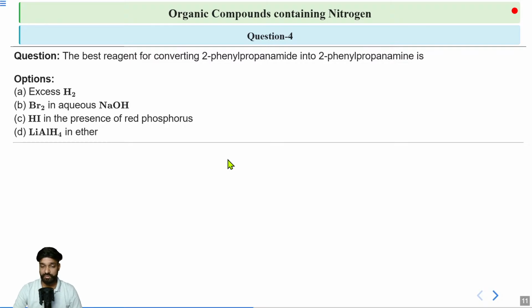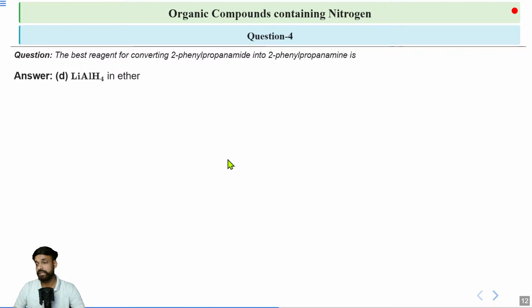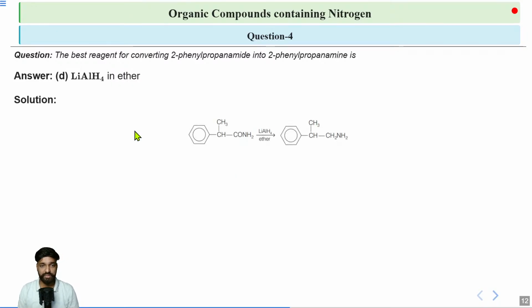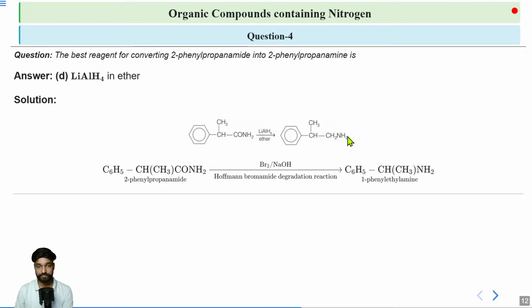So moving on to the correct answer, it will be D, LiAlH4 in ether, right? So what we do in this reaction, we take this LiAlH4 in ether, and the H minus from this LiAlH4 will attack the carbonyl center and reduce it to this amine group. Got it? But if you take the Hofmann degradation in place of this, what will happen? This CO group that you are seeing right here will be removed, and the product we will get is 1-phenyl ethyl amine. Got it?